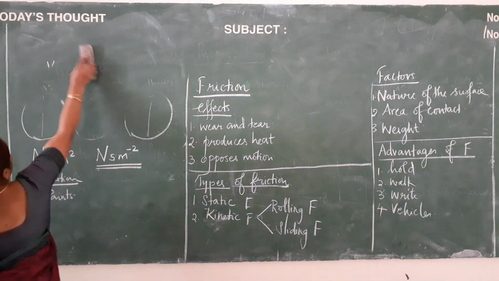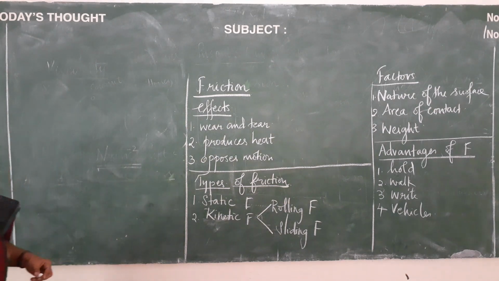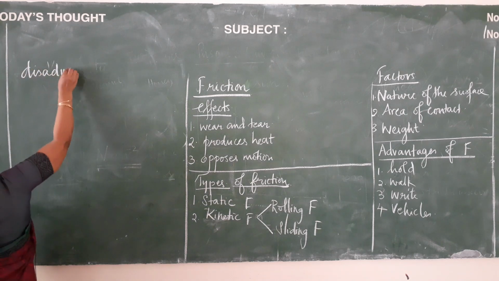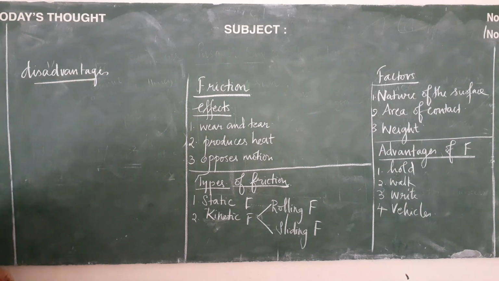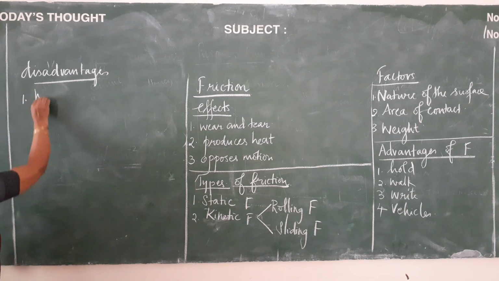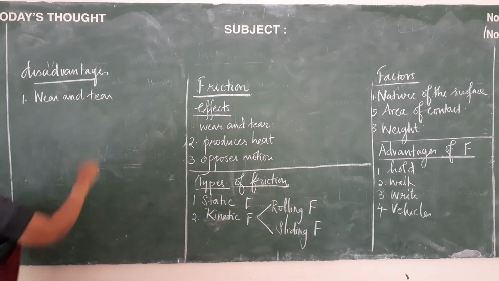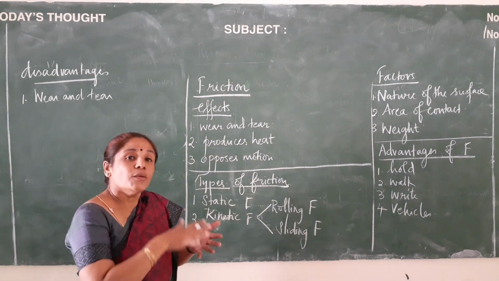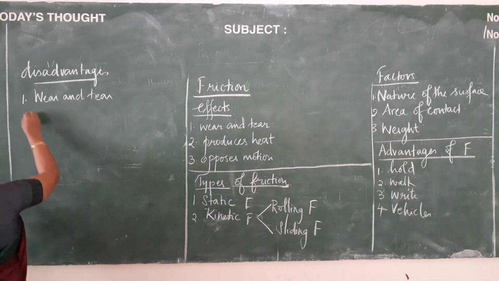Next, let us see about the disadvantages. What are the disadvantages of friction? Even though friction has many uses, it also has disadvantages. And the primary disadvantage will be, as we said already, it is wear and tear. When two objects are in contact constantly, what happens? There is a wear and tear between the surfaces which are in contact, and this is the primary disadvantage.